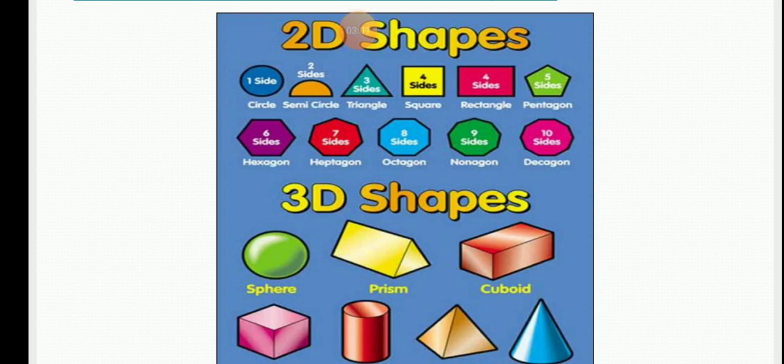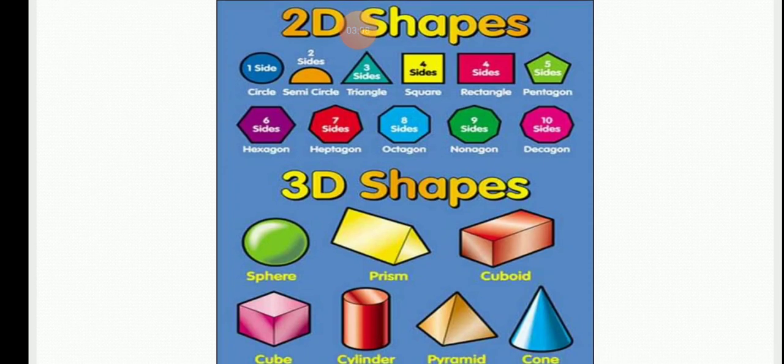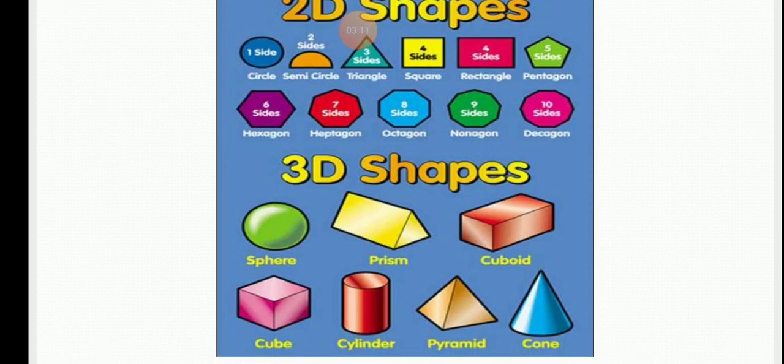These all were examples of 2D shapes. Now we will see 3D shapes. Sphere, prism, cuboid, cube, cylinder, pyramid, cone. These all are examples of 3D shapes.